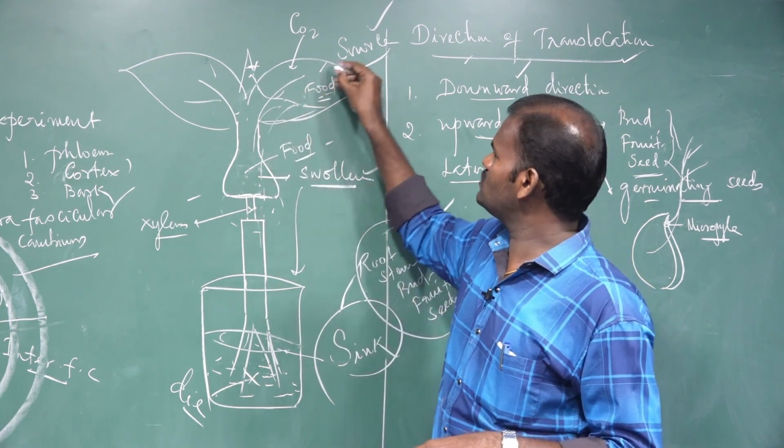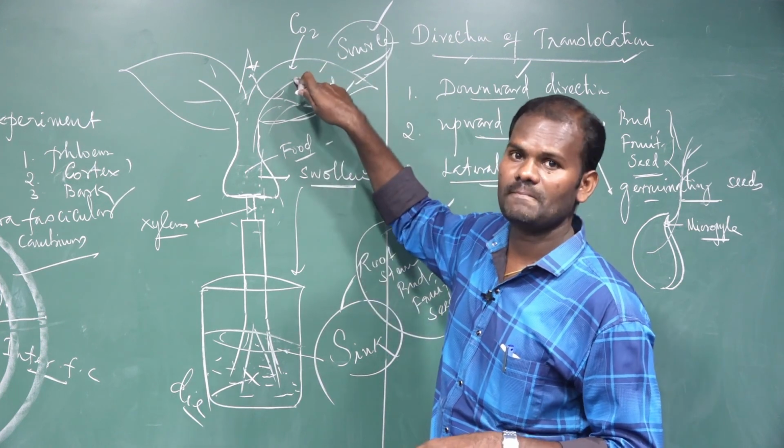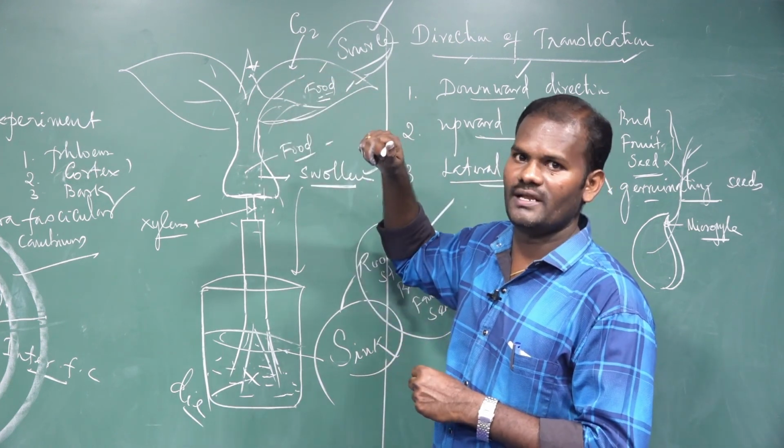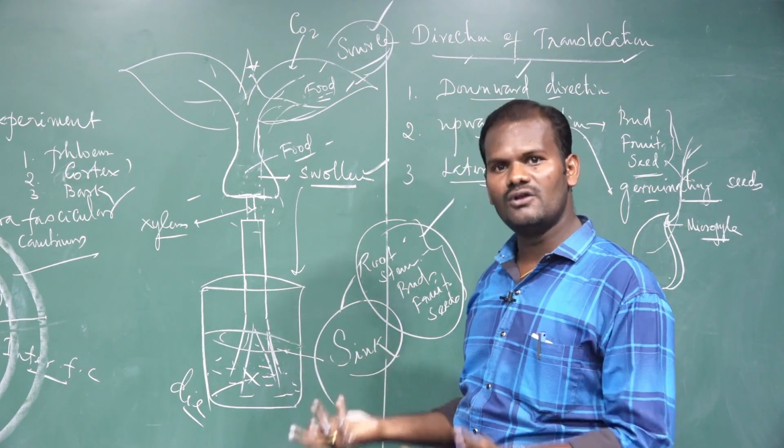In the source area, the phloem is loading the food material. In the sink, the phloem is unloading.